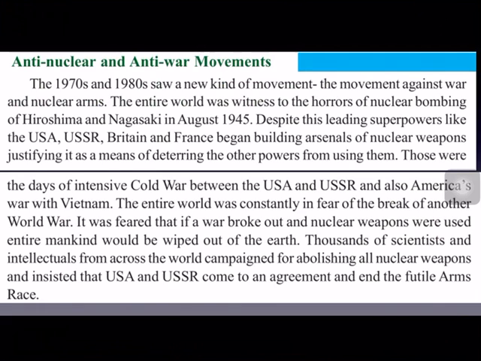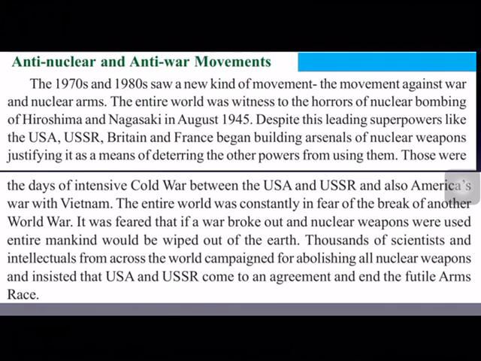Despite this devastation, superpowers like USA, USSR, Britain and France started increasing their nuclear weapons, even after the Second World War. There was a threat of a Third World War, and if it took place, with such nuclear weapons the complete world would be destroyed.